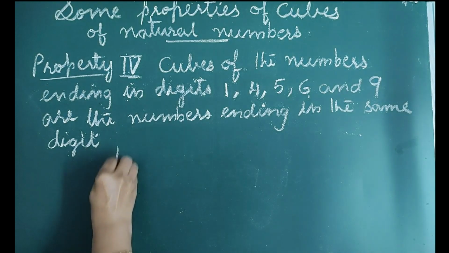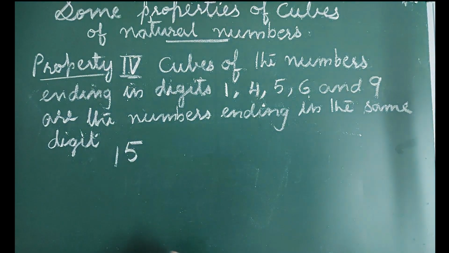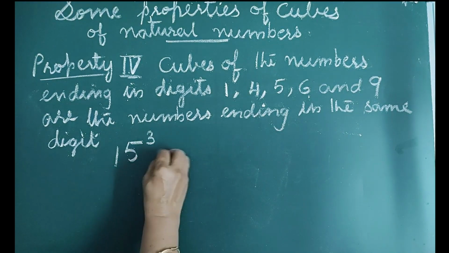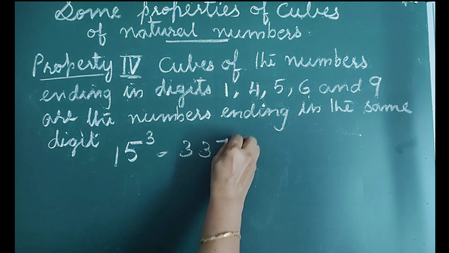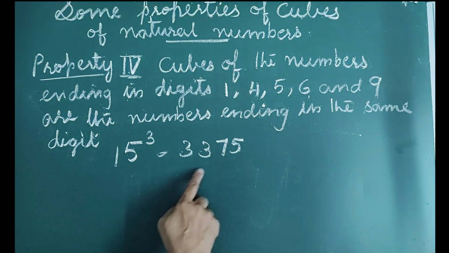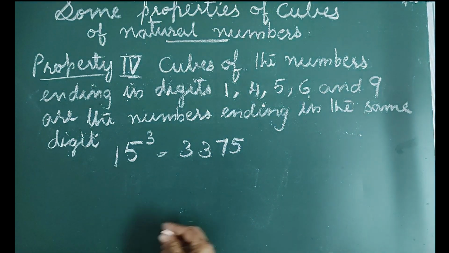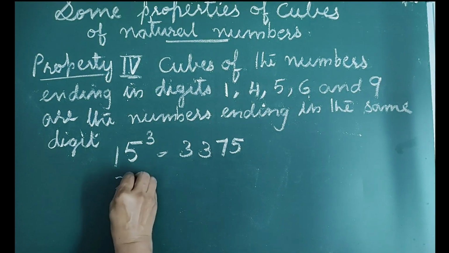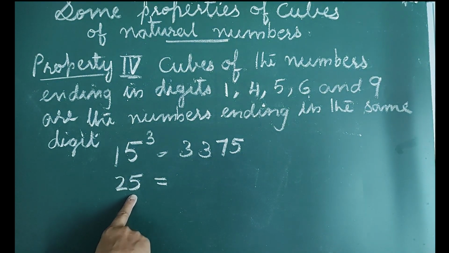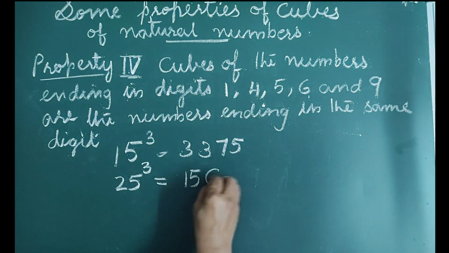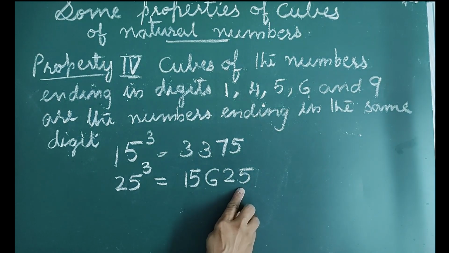Now 15 is a number ending in digit 5 and the cube of 15 is 3375, which is a number ending in the same digit, that is 5. Next, 25. 25 is a number ending in digit 5 and the cube of 25 is 15,625, is also ending in the same digit 5.